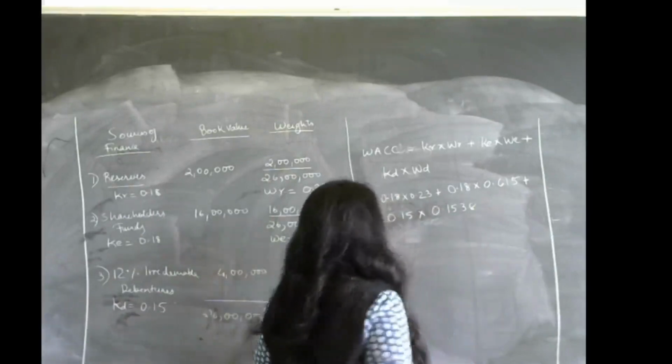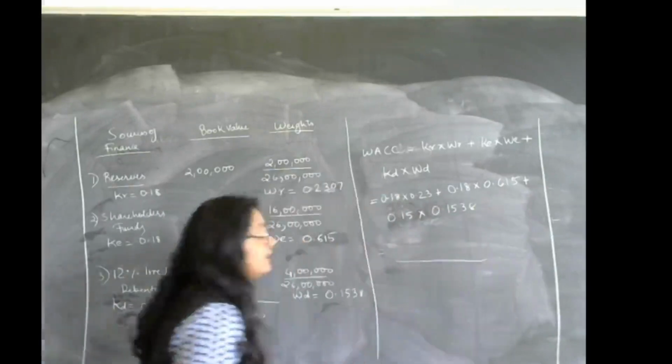So solve this and you will get the answer.